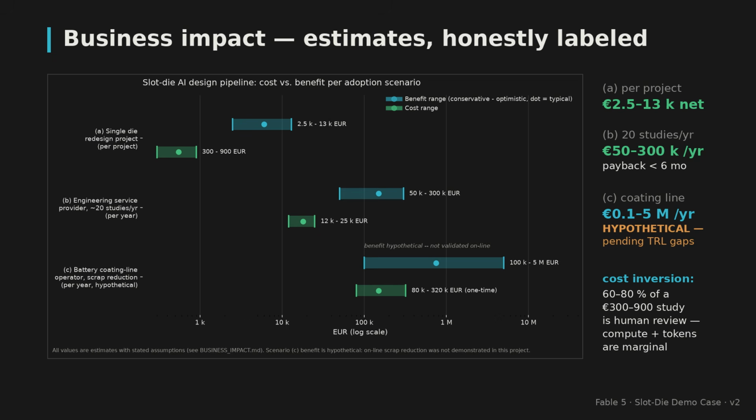The deeper finding is a cost inversion. Of the 300 to 900 euros one study costs, 60 to 80% is human review. Compute and tokens are marginal. The engineer becomes the reviewer of record. That is where agentic engineering is heading.